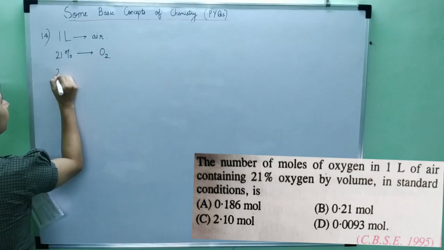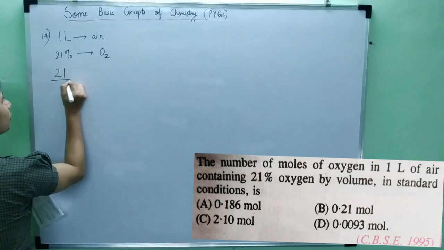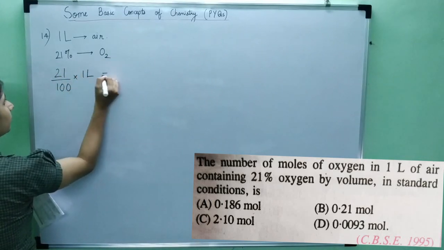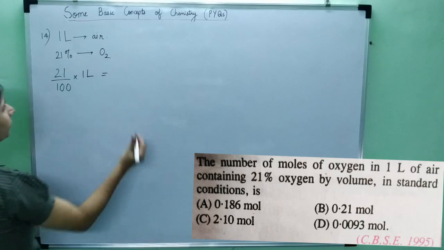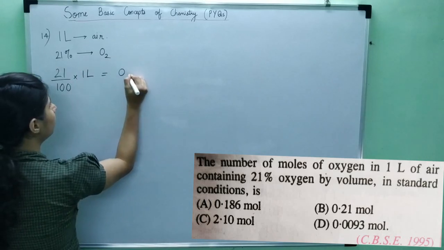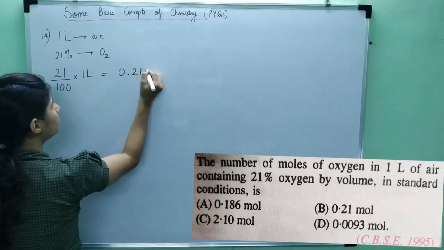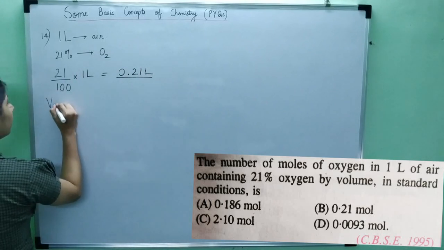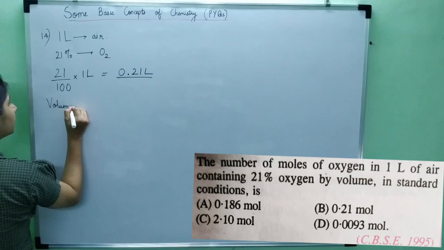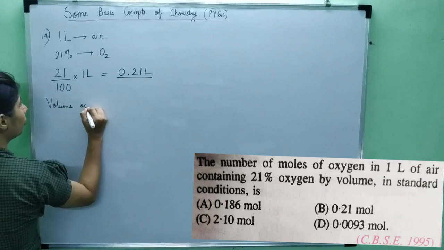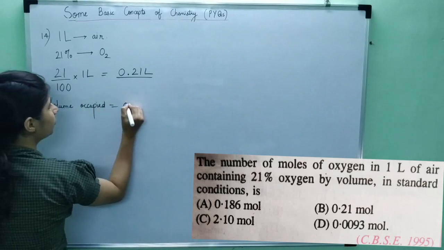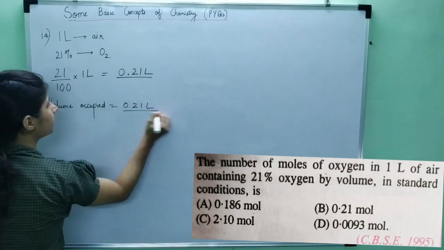So we have to find the volume occupied by oxygen. 21% means 21 upon 100 of 1 liter. So this comes out to be 0.21 of 1 liter. 0.21 into 1 is 0.21. So this is 0.21 liters. So the volume occupied by oxygen molecules is equal to 0.21 liters, right?